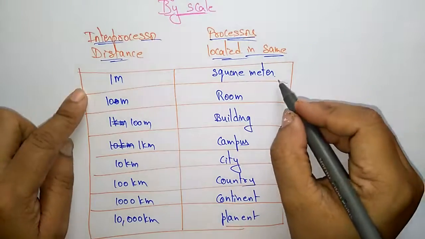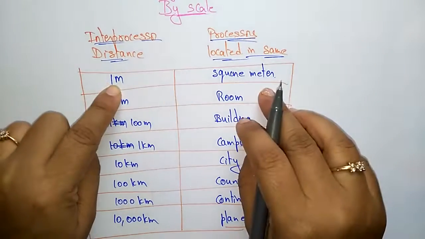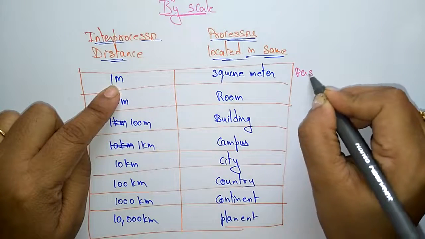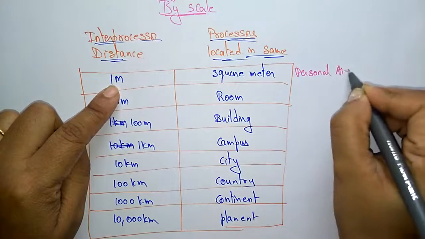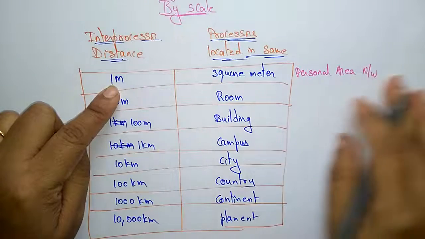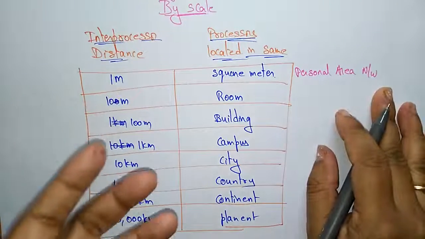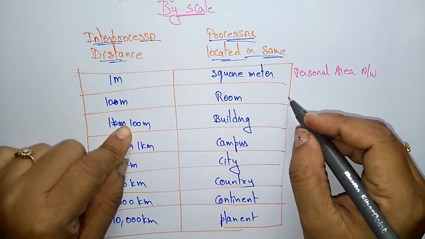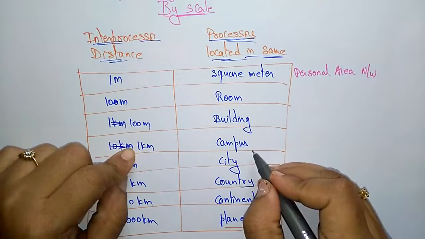If the interprocessor distance is 1 meter, meaning square meters, you can go for personal laptops. You call it the personal area network, which we use for personal laptops. 10 meters means room, 100 meters building, and 1 kilometer campus.